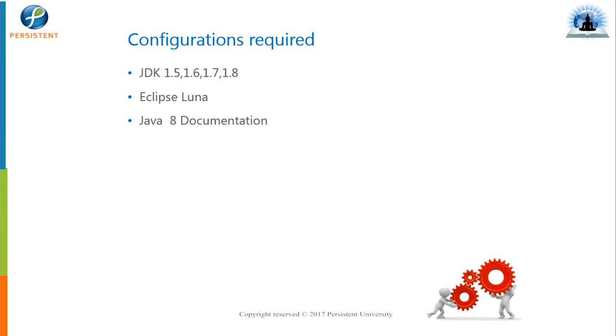And the basic configurations which are required. So this is not about the features. We'll be covering the basic core Java as such. So we can have 1.5, 1.6, 1.7 and 1.8. And the Eclipse which we are going to work with is Eclipse Luna.